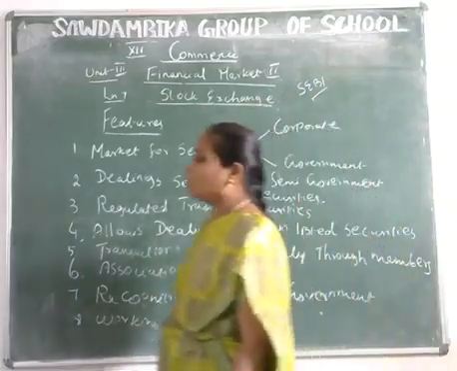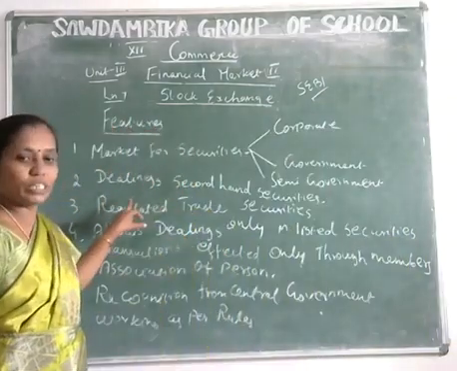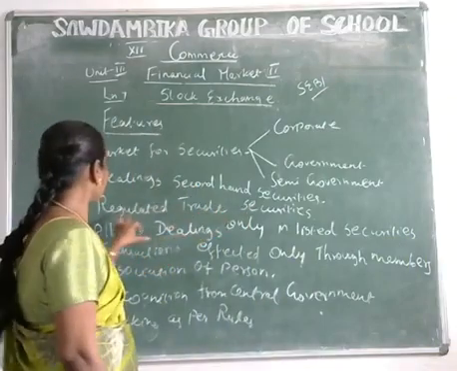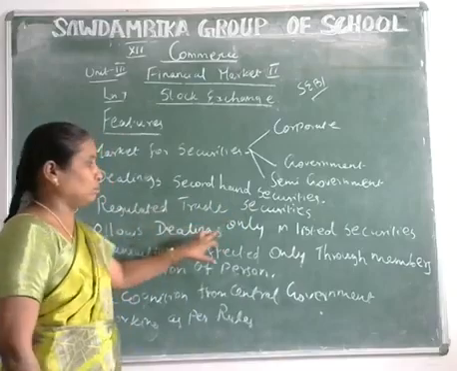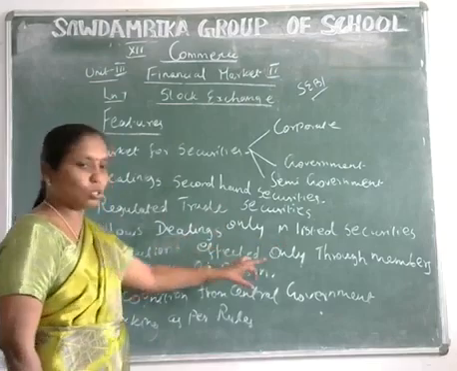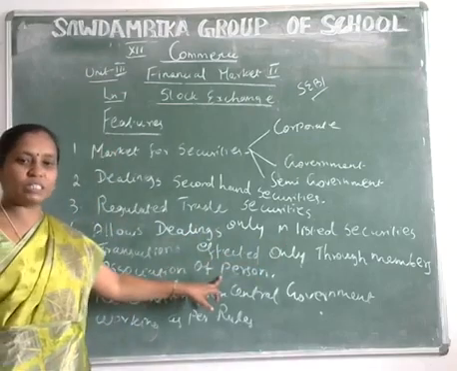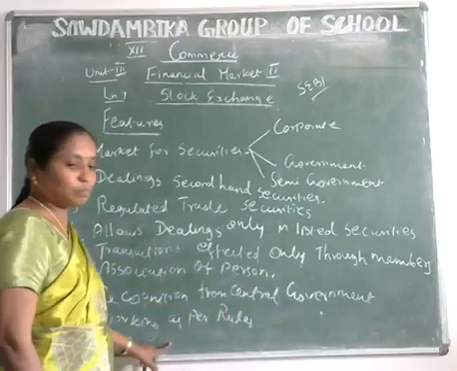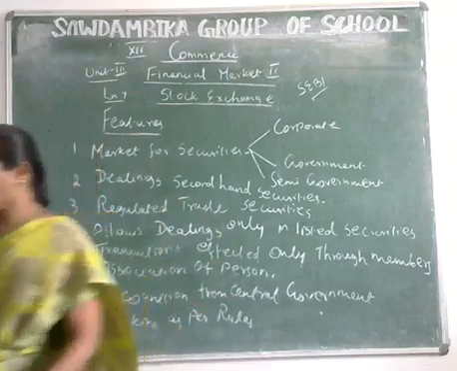So these are all the features of the stock exchanges. Number one is market for securities. Number two is dealings in securities, and the regulator allows dealings only in listed securities. Transactions are effected only through members, association of persons, recognition from central government, and working as per rules. So these are the features of the stock exchanges.